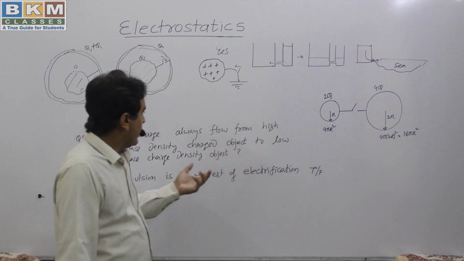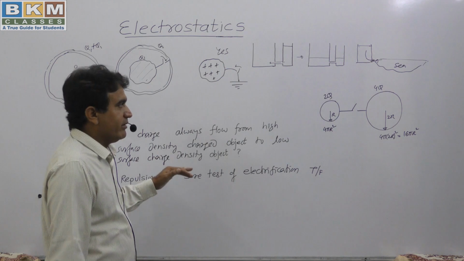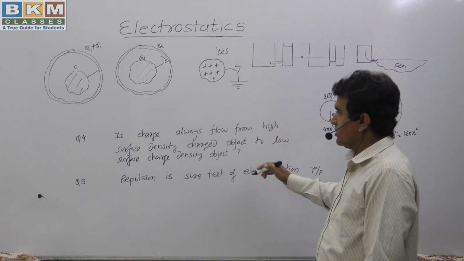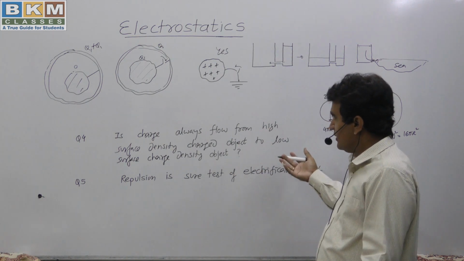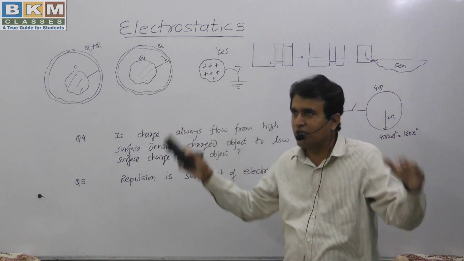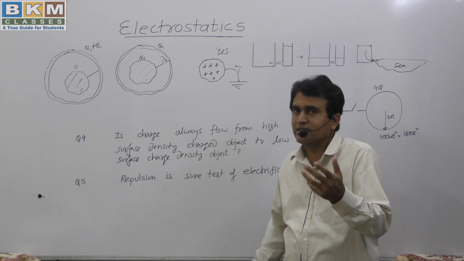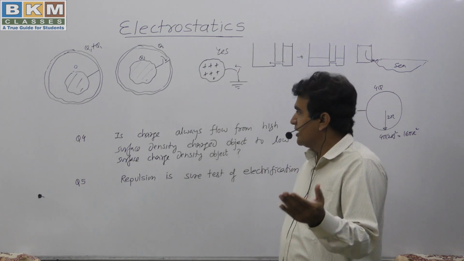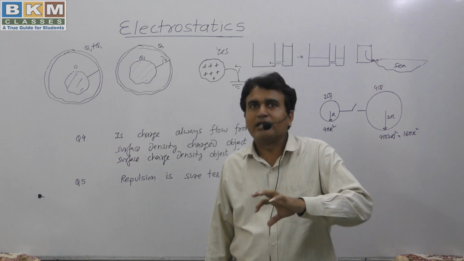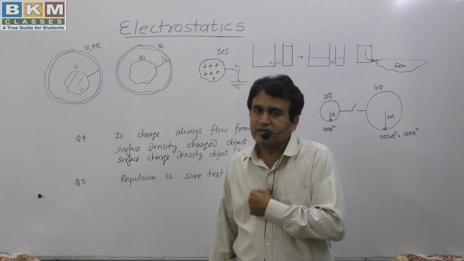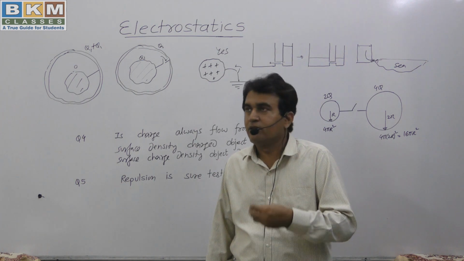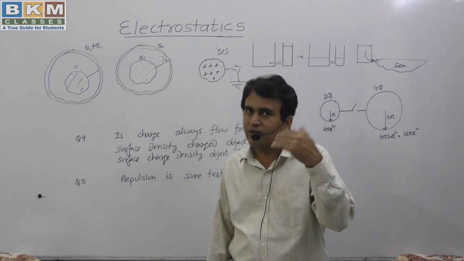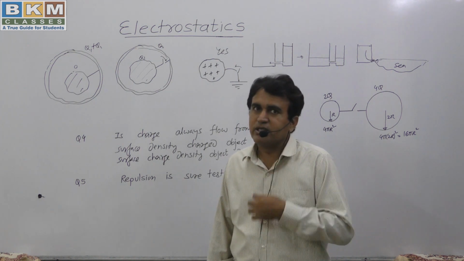If we make our own statement, suppose it appears good that the charge will try to make the same surface charge density, such things make physics tough. There are many situations in which students make statements by their feeling, that I feel like this. But physics will not follow feeling, it will follow experimentation. It is as it is. We have to make our logic based on practical results, not on our feeling.